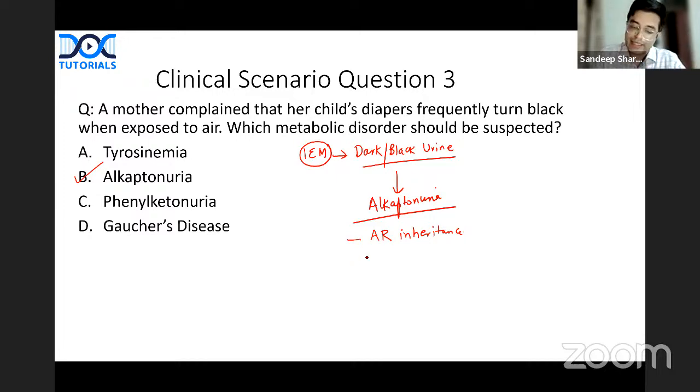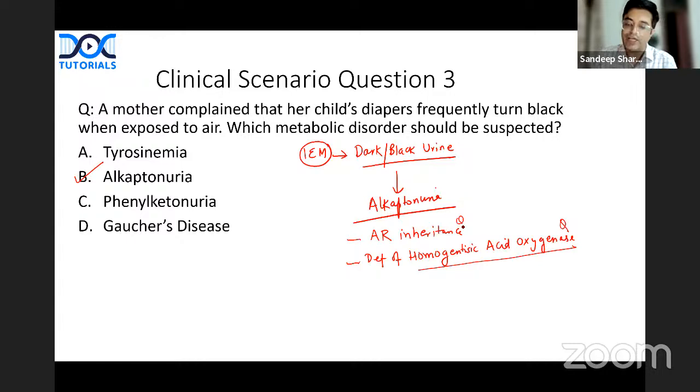Autosomal recessive inheritance. There is a deficiency of which enzyme? Deficiency of homogentisate, also called homogentisic acid oxidase, also called homogentisic dioxygenase enzyme. So it has multiple names. This is the enzyme which is deficient. MCQ. Alkaptonuria, dark black urine, we have already discussed.